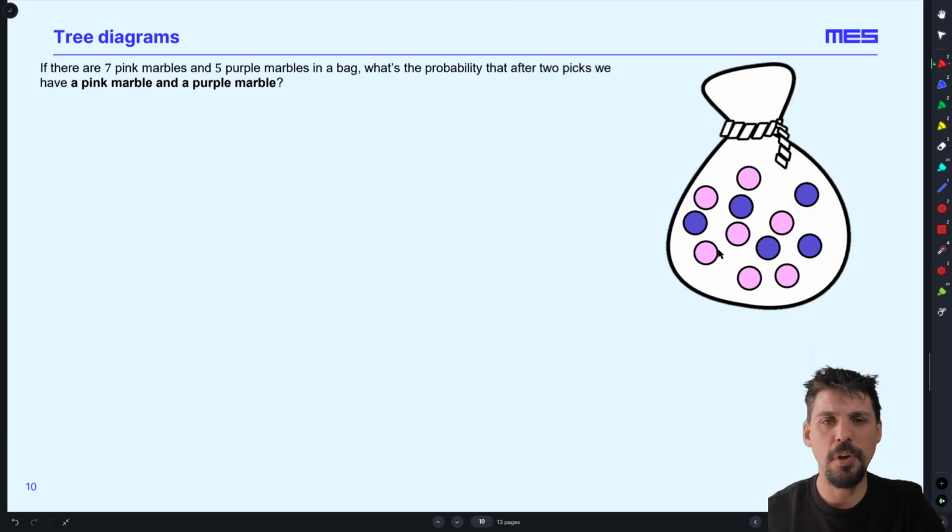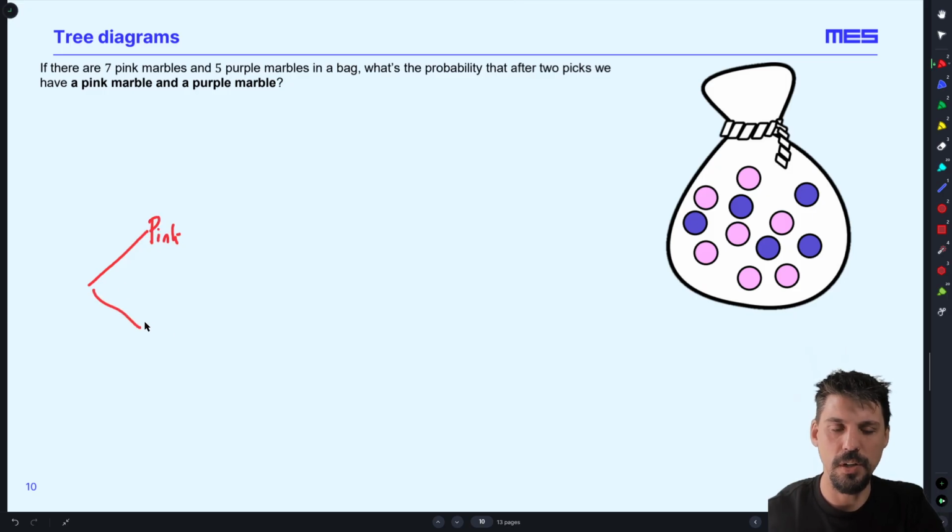I've got 7 pink and 5 purple marbles in a bag. I'm going to pick 2 of them. What is the probability that I have a pink and a purple? So the first one is either pink or it is purple.